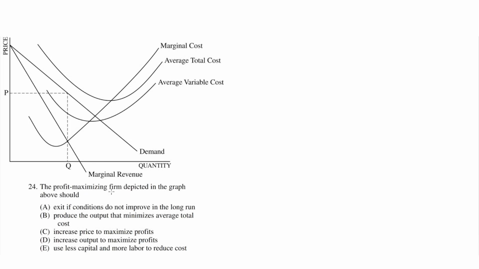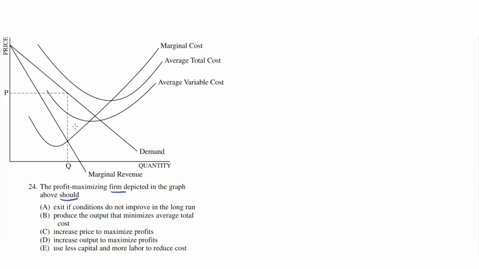The profit-maximizing firm depicted in the graph above should blink. So in this question, we're given this graph here, which shows price versus quantity, and a firm and their cost curves. And we're asked to find what they should do in this situation. A. Exit if conditions do not improve in the long run.